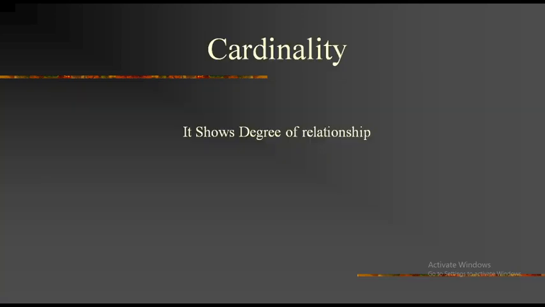And next one is cardinality. So here, what is cardinality? Cardinality is nothing but it shows degrees of relationship between the entities. So here the degrees of relationship may be 1 to 1, 1 to many, many to 1, or many to many. This is the degrees of relationship between the tables, and this is what is known as cardinality.